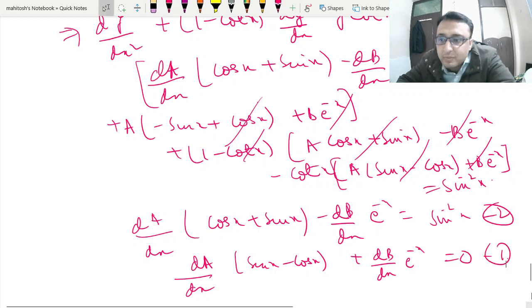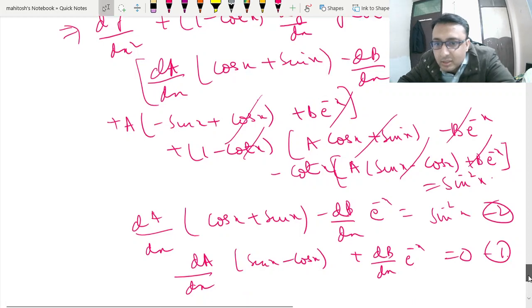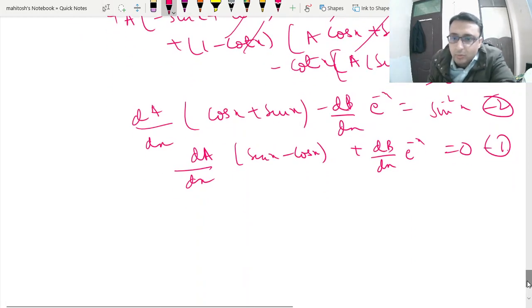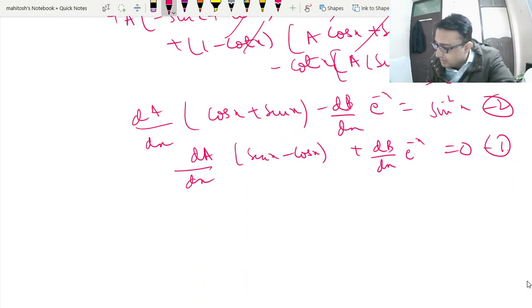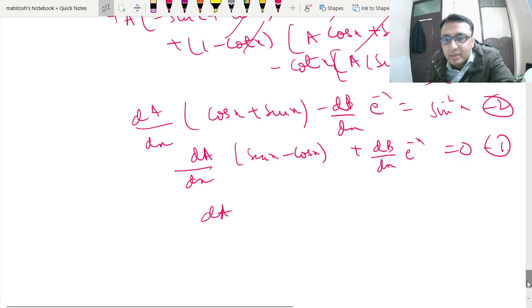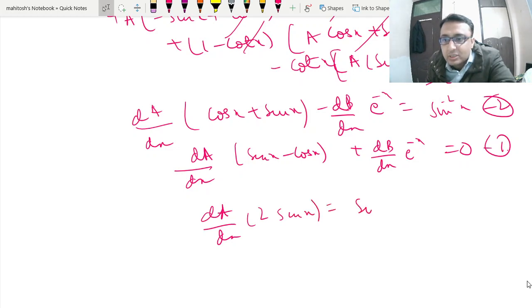So we will solve these equations and find the derivatives of the parameters. If we solve, this goes off, so we get 2 sin x dA/dx is equal to sine squared x, so dA/dx is equal to half sin x.